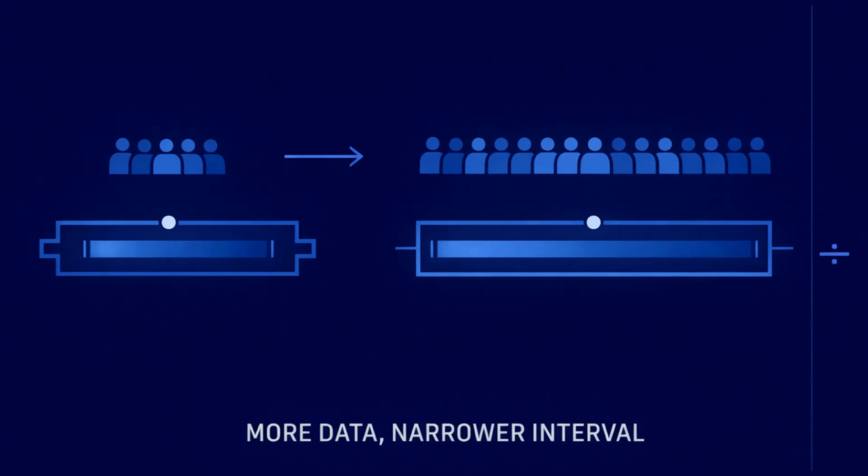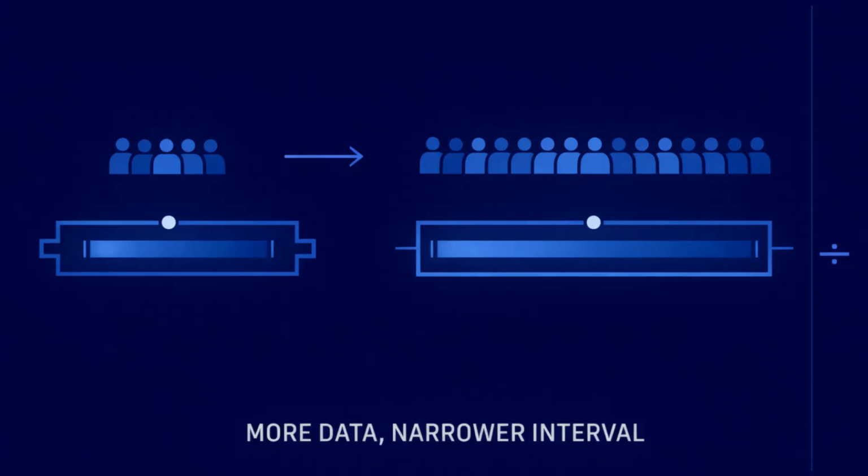If we increase the confidence level from 95% to 99%, the interval would become wider. The data would not change. The estimate would not change. The only thing that changed is how reliable we want the method to be. Higher confidence requires a wider interval. If we instead increase the sample size while keeping everything else the same, the interval would become narrower. More data reduces uncertainty, so the margin of error gets smaller.